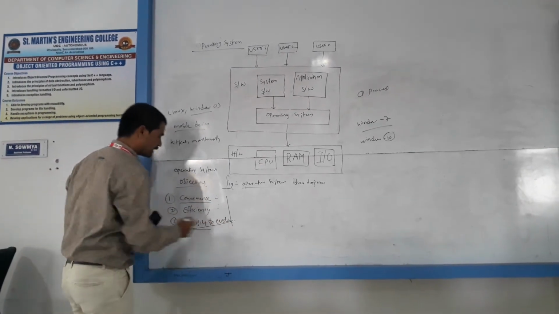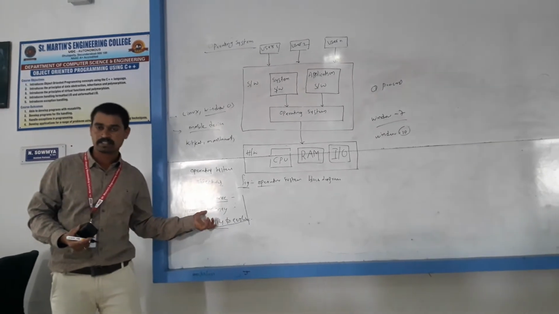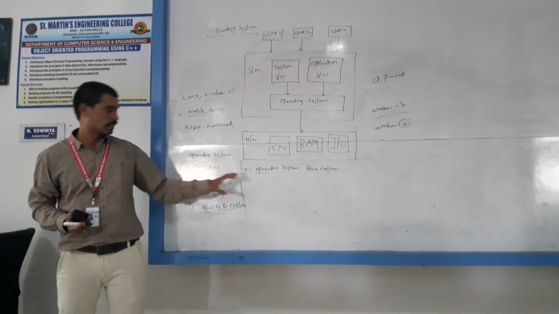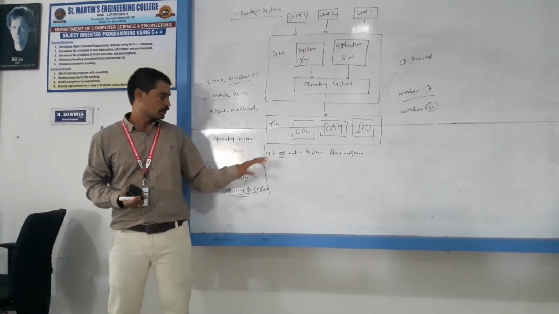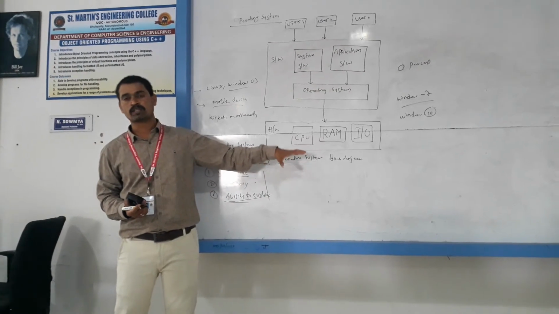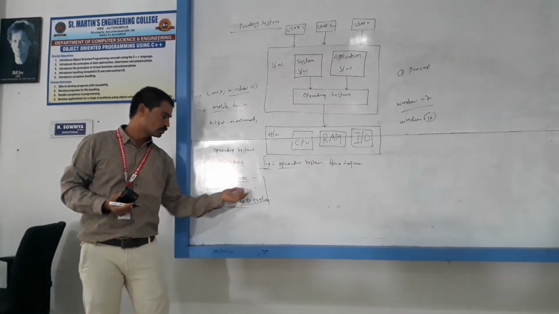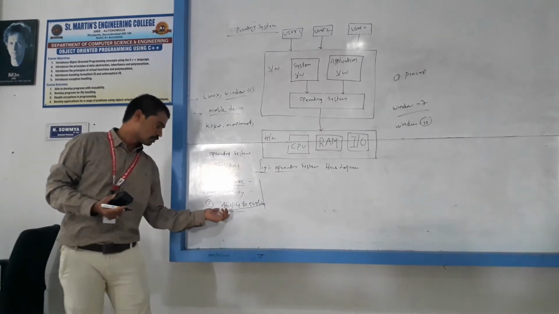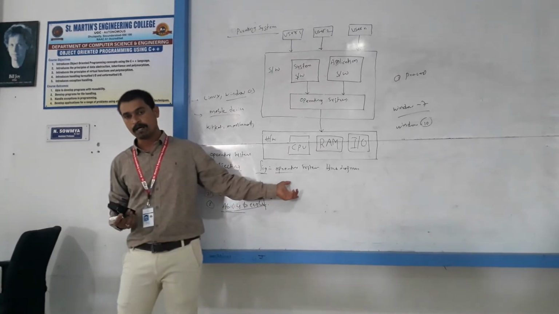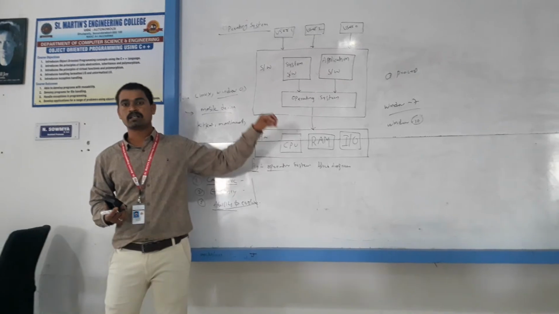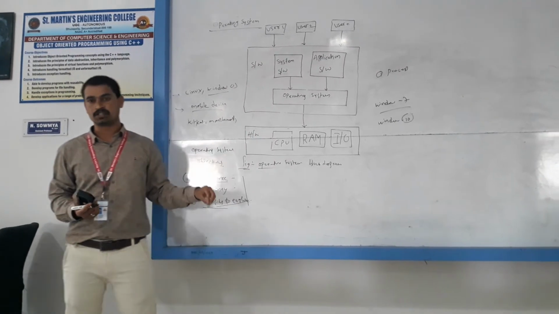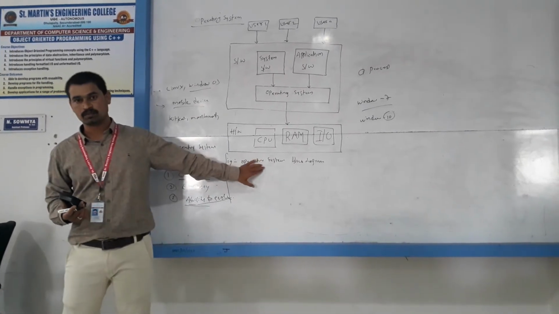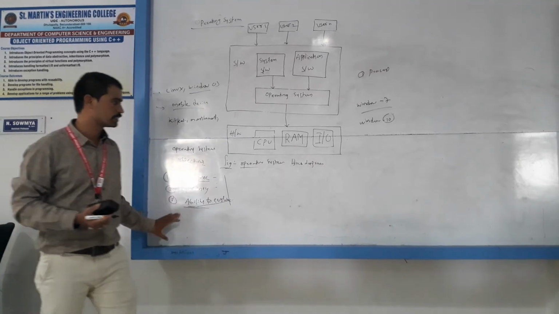So three are the operating system objectives: convenience, efficiency and ability to evolve. Convenience is nothing but an operating system makes it more convenient to use. Efficiency means your operating system allows computer resources to be utilized in an efficient manner. Ability to evolve means the operating system permits new development, testing and new functions of operating systems without interfering with service. These are the operating system objectives.